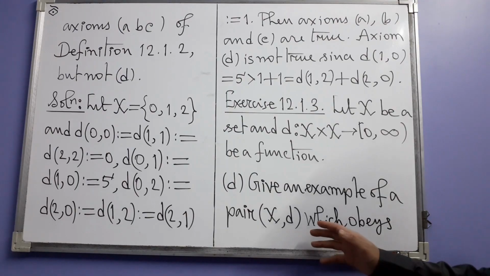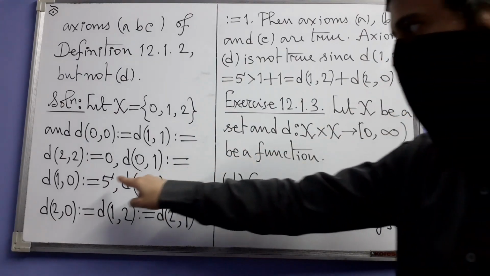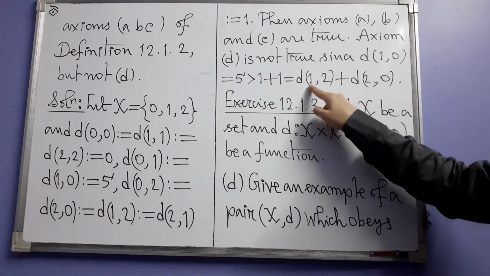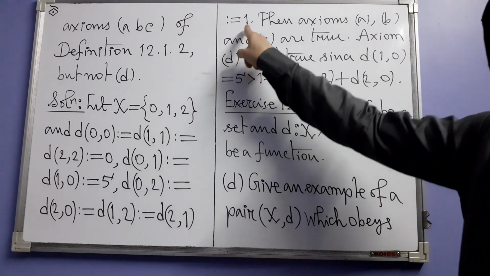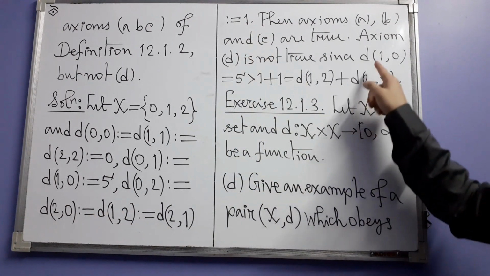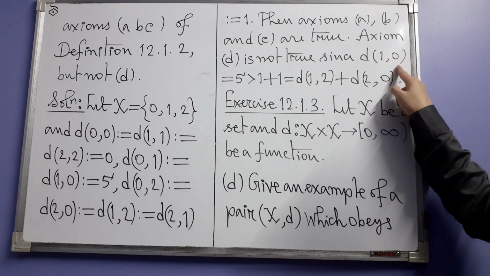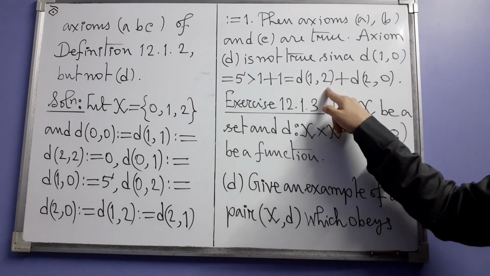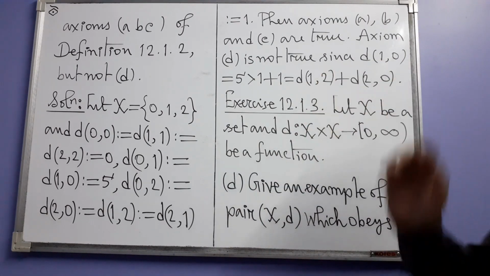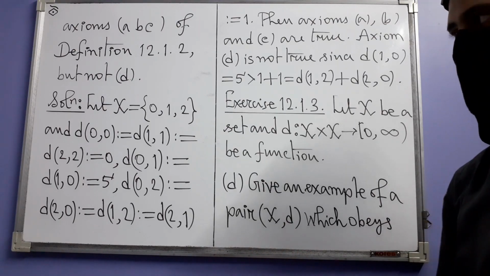But triangle inequality fails because you can see here d of 1 comma 0 is 5, and 5 of course is greater than 1 plus 1. d of 1 comma 2 is 1 and d of 2 comma 0 is also 1. So triangle inequality demands that d of x comma z should be less than or equal to d of x comma y plus d of y comma z. But here you have got the opposite inequality. That is why axiom D fails for this function d, and that is the solution. Let us see another one.